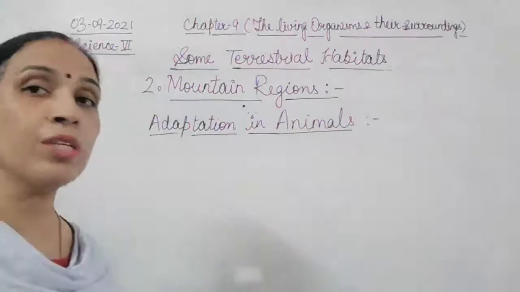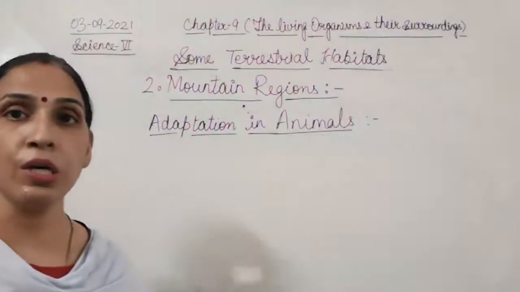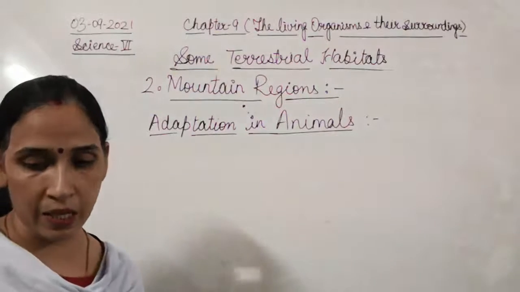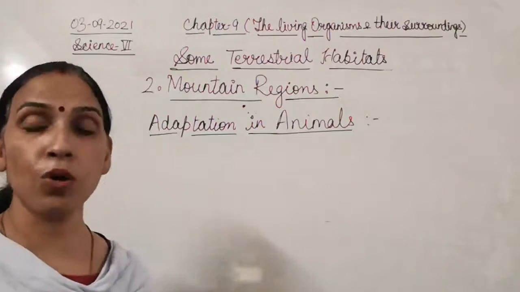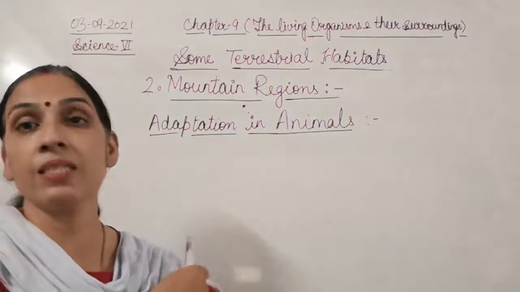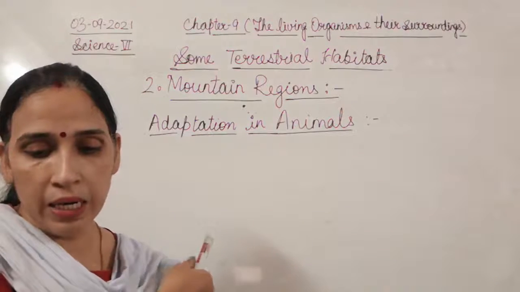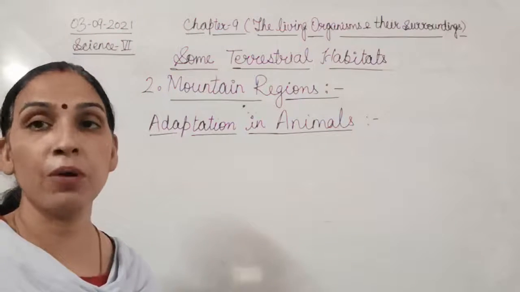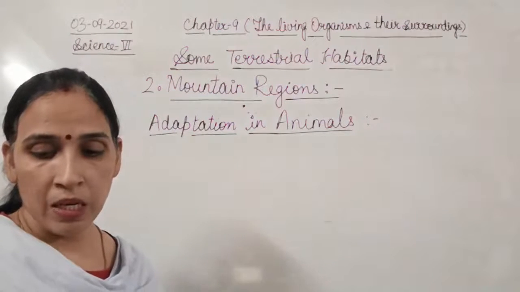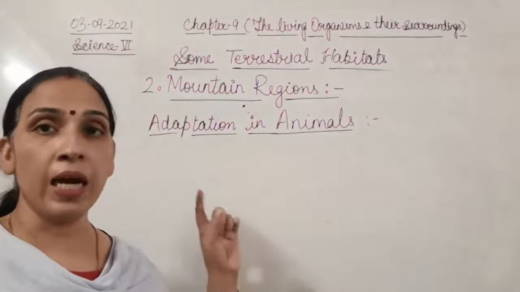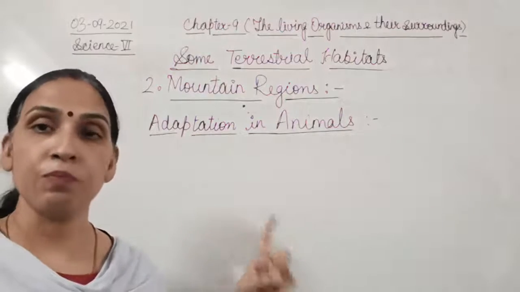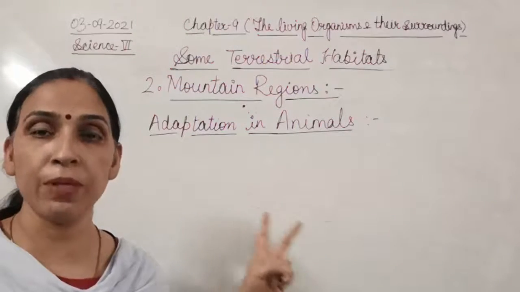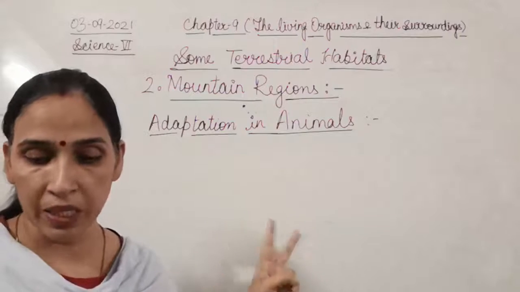Basically we find yaks or sheep in these areas, or a mountain goat also, which is quite big in size. So, adaptation in animals. Now the animals that live in mountain habitats, first of all, they have thick fur, a thick layer of skin, which helps protect them from winter.